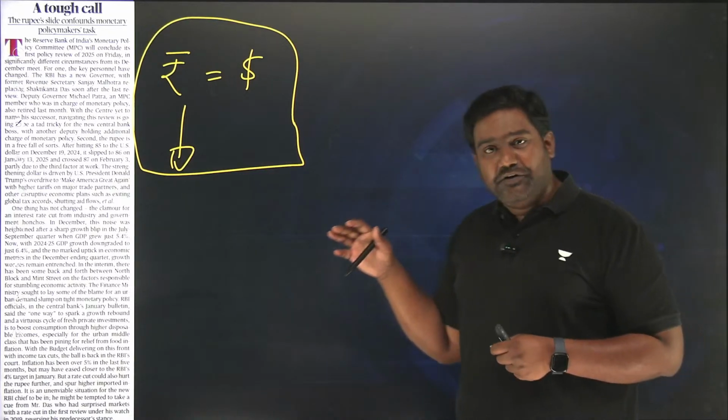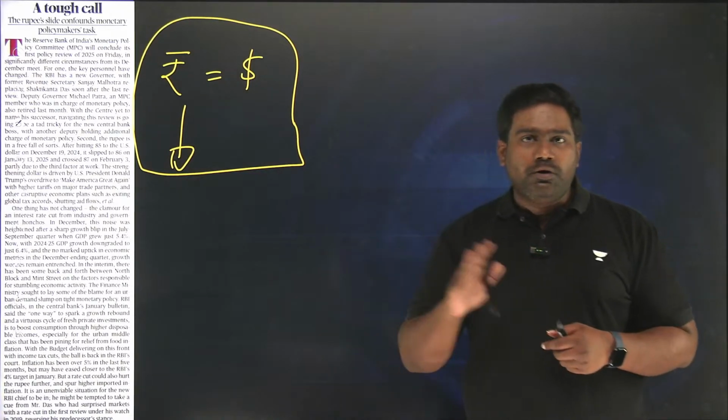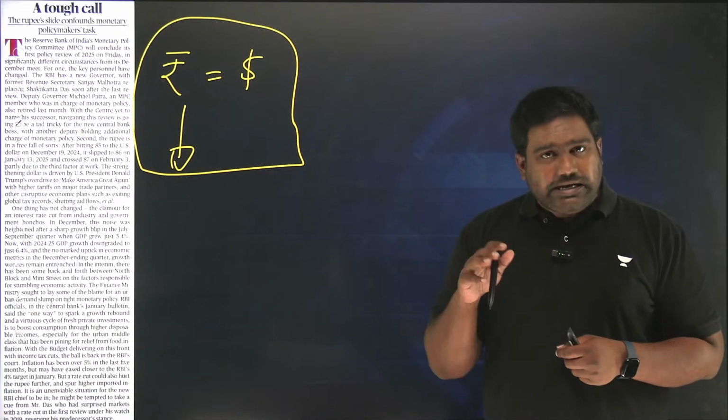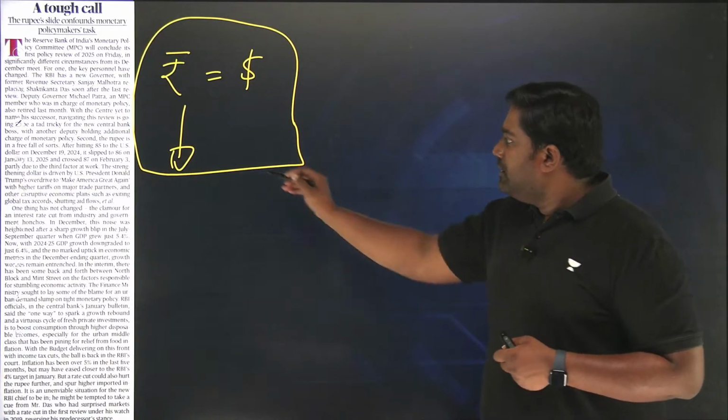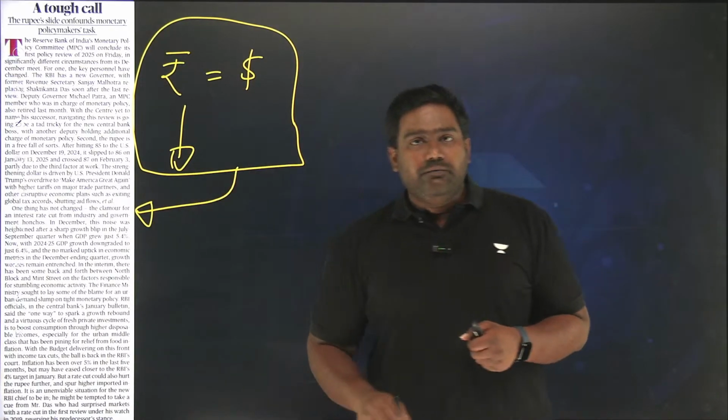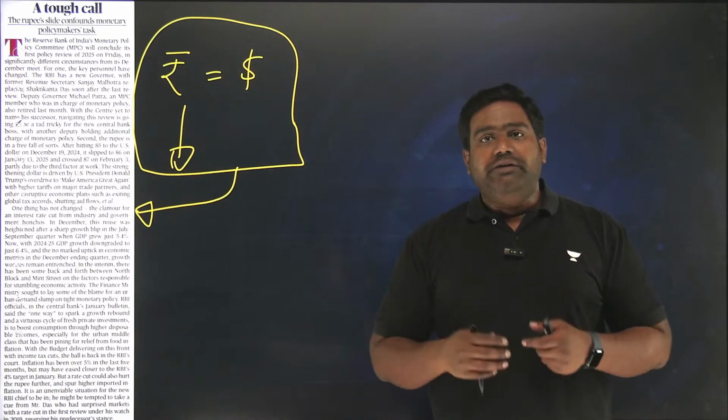Though it might benefit Indian exports by making them more competitive and cheaper, it has some serious implications for our macroeconomic factors. Now, the big concern here would be the global developments which are happening.